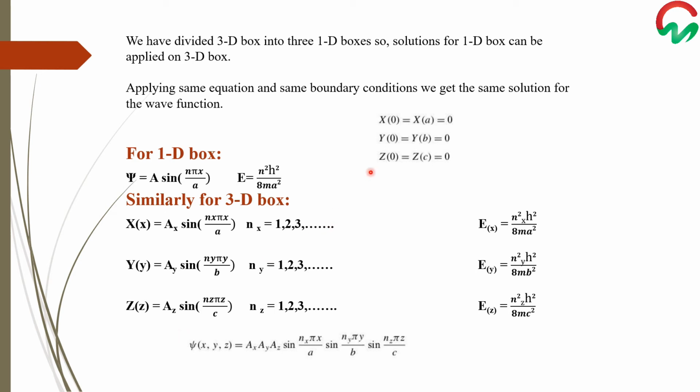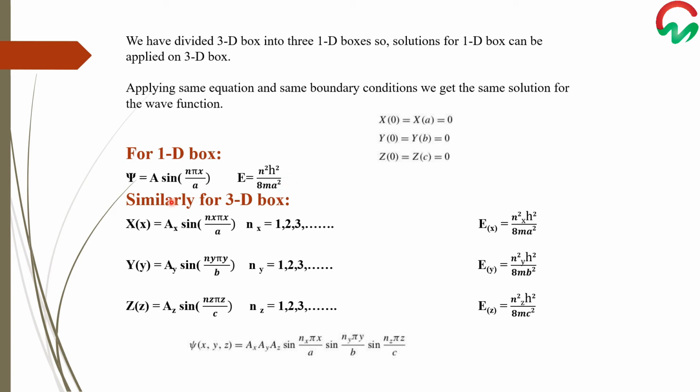This is the boundary condition for the particle in a 3D box: x of 0 equals x of a equals 0. Similarly, y of 0 equals y of b equals 0, and z of 0 equals z of c equals 0. For the 1D box, we have already discussed that the wave function can be written as a sine of n pi x over a, and the energy equation as n square h square over 8m a square.